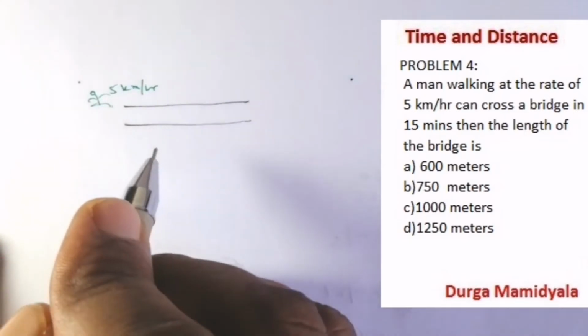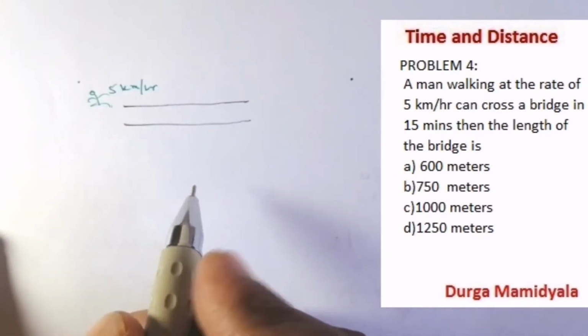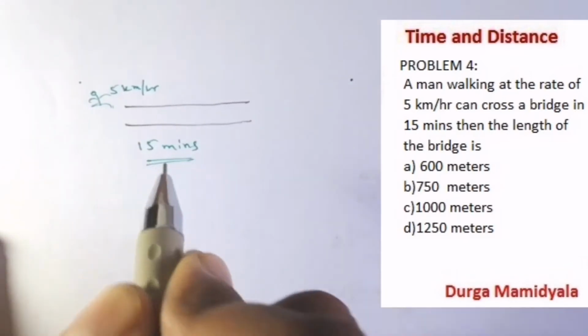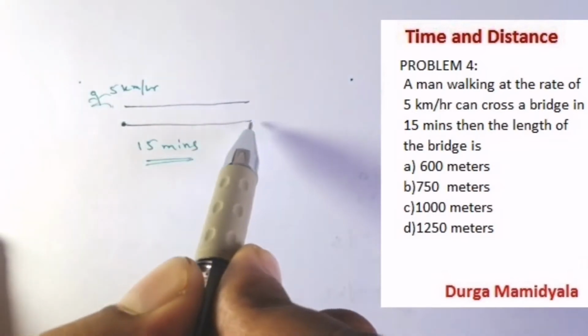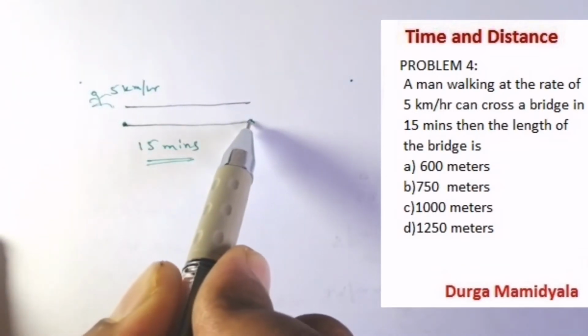He can cross the bridge in 15 minutes. That is, in 15 minutes he is going to cover this particular distance, right?